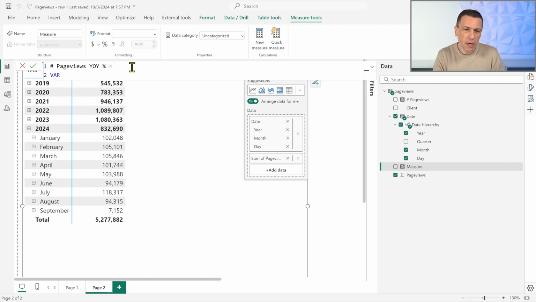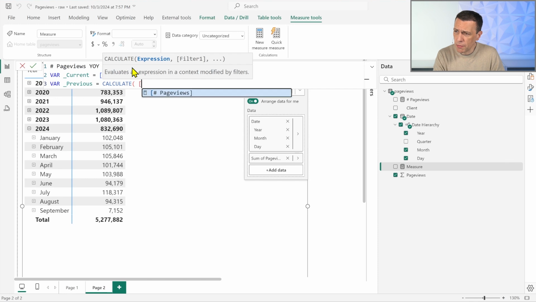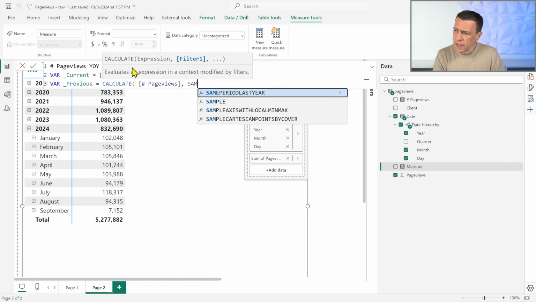At the moment, I create this by myself, because in order to use Bravo, I also have to create a date table by using Bravo, which is the next step. I just want to show that I need to create this code. So for example, I get the current value, which is the number of page views I have in the current cell. Then I compute the previous value, which calculates the number of page views by getting the same period last